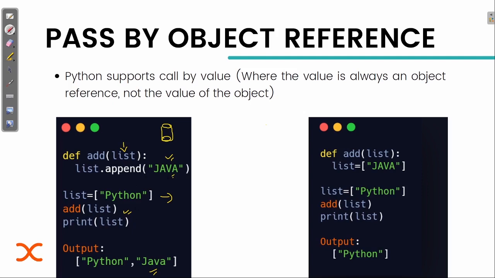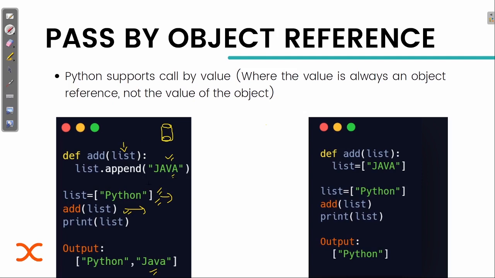And that's why this list is getting changed and it has one more value, that is Java, with it. So after this function is called, whenever I print this list, I will have this updated value Java with it. Why? Because this object is being changed through its reference. The original list is being changed. Are you getting this point?